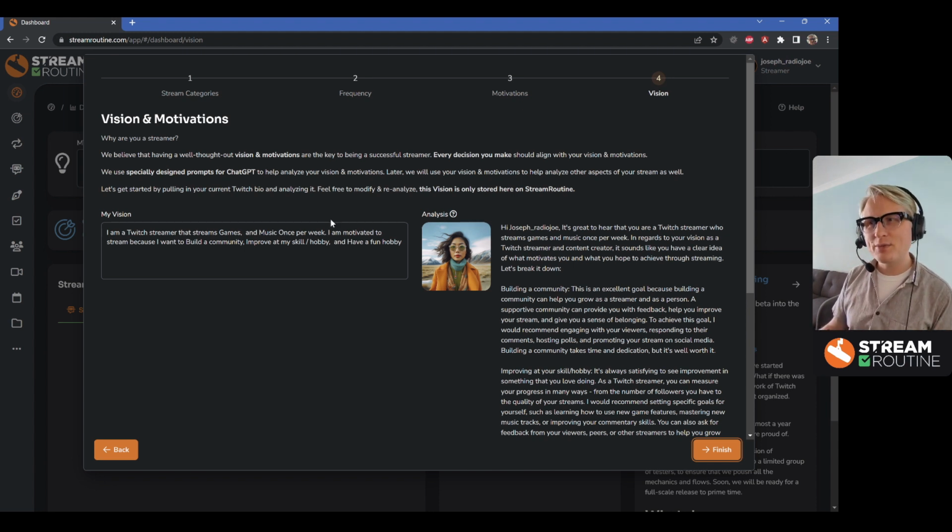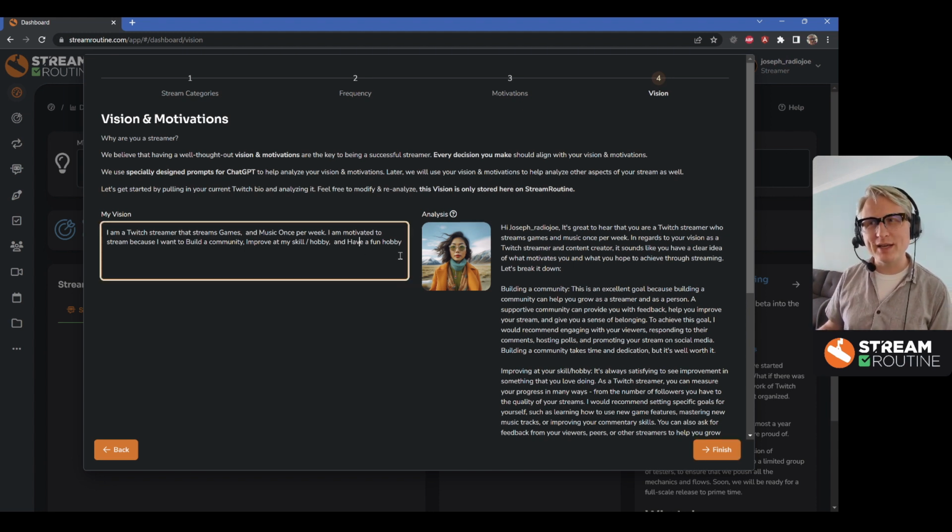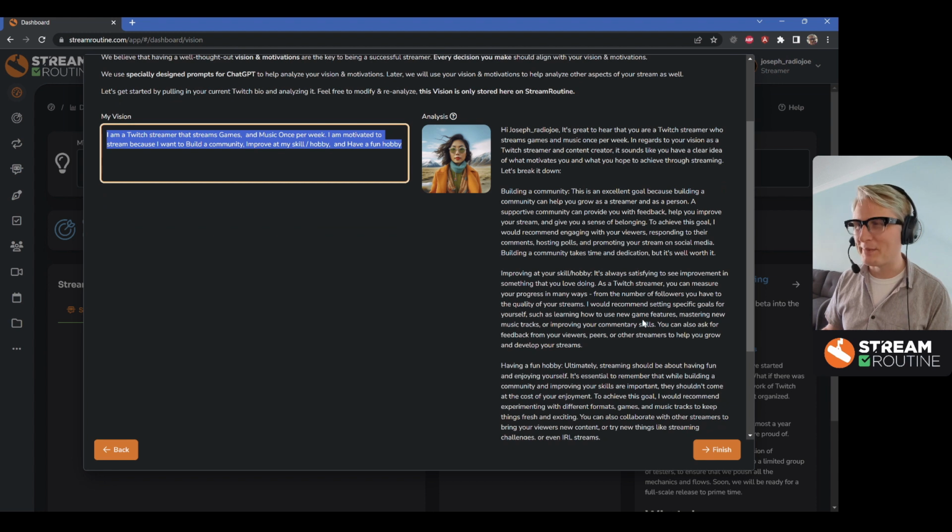So then we'll see here that it built a My Vision area. We think it's really important to have a good vision as a streamer, a reason why you're doing this. And so it builds a very basic one for you based on what you just chose during this onboarding process. And then it sends it to our stream advisor. Our stream advisor is basically ChatGPT powered, and this is our first introduction to it. It helps us do things like analyze our vision, analyze our goals, and that kind of stuff.